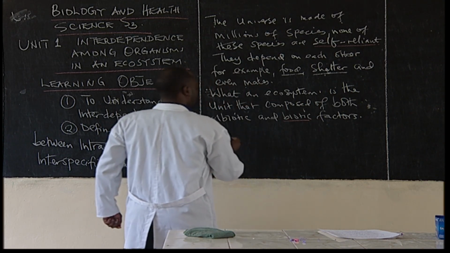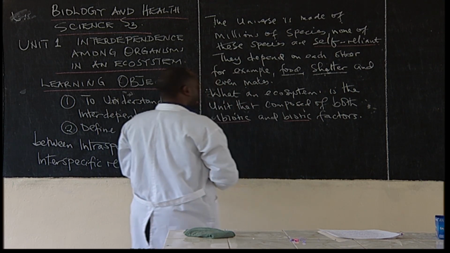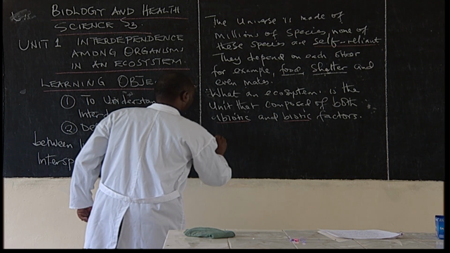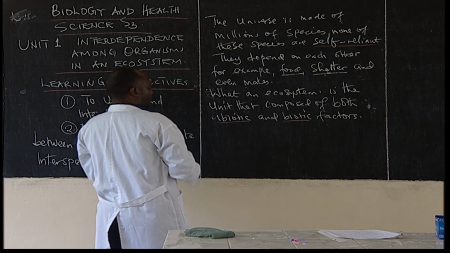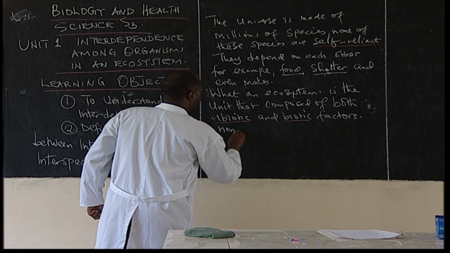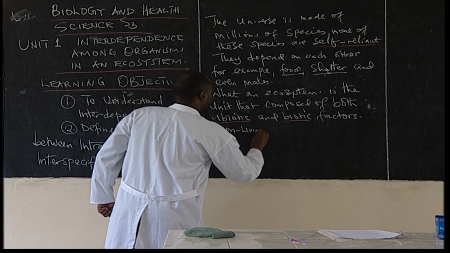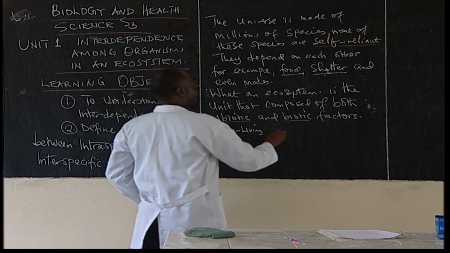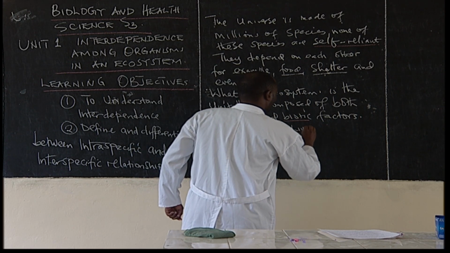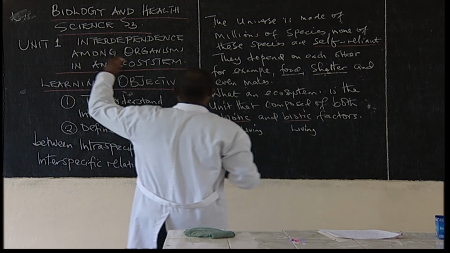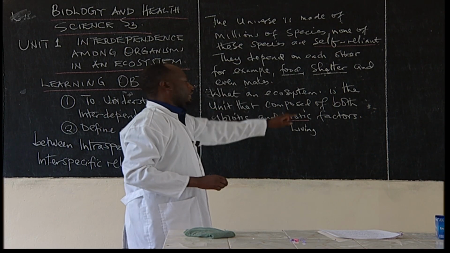We have biotic and abiotic factors. Abiotic are non-living things. Then biotic means these are living things. So in interdependence also, living things depend on non-living things.